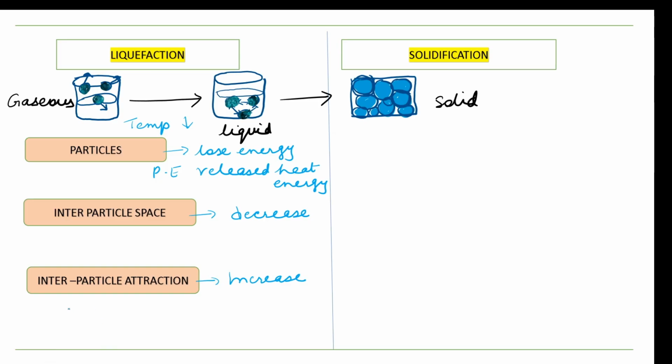So at liquefaction point, what is going to happen? The particles will slow down. You can see in the gaseous state how randomly the particles are moving. In liquid state, the particles are going to slow down. And what is going to happen? The gas molecules will change into the liquid state. Okay, the gaseous state will change into the liquid state.